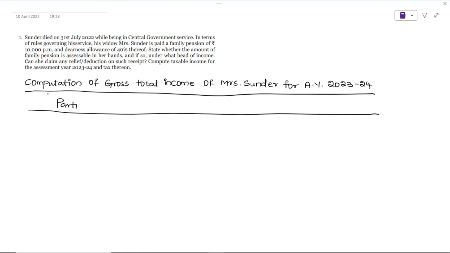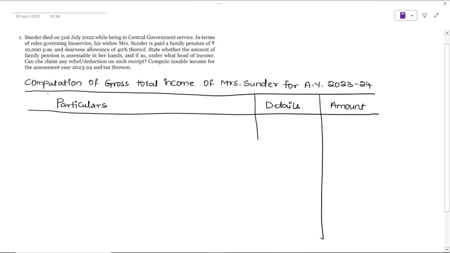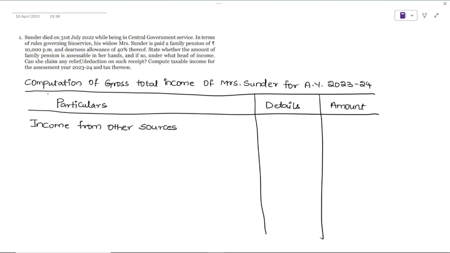Okay, very good. Now, in particulars, which head? Salary? No. House property? No. PGBP, capital gains? No. It is income from other sources. So we'll write that heading: income from other sources. Why are we writing it here? Generally, we don't write. But because it is asked in the question under which head, to show it, we are writing it.